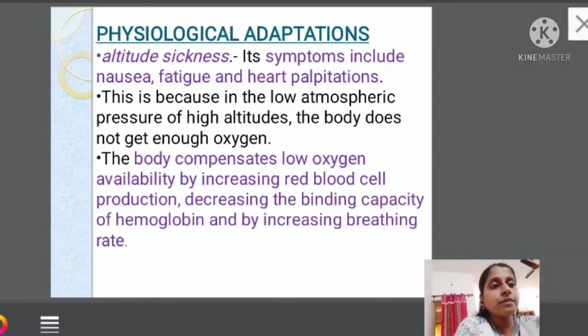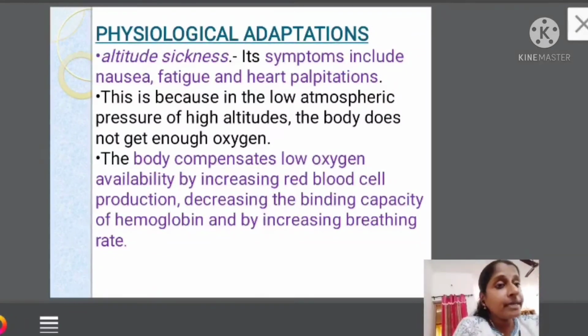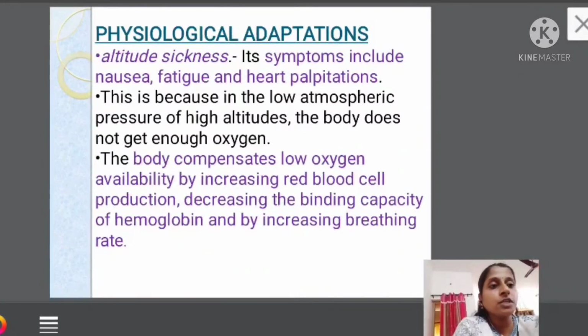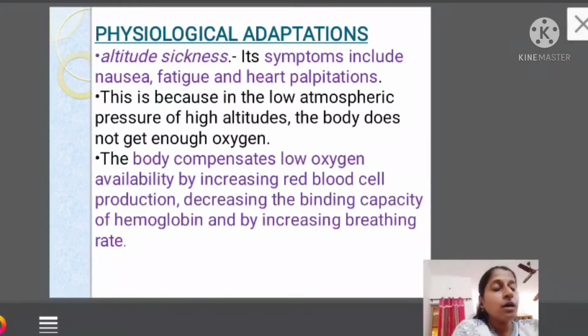So by increasing the red blood cells, the number of hemoglobins increases; by decreasing the binding capacity of hemoglobin, carbon dioxide is not getting bound absolutely; and by increasing the breathing rate, what can we do? We can withstand the changes which take place when we move to high altitudes. So these are the things we adapt to survive.